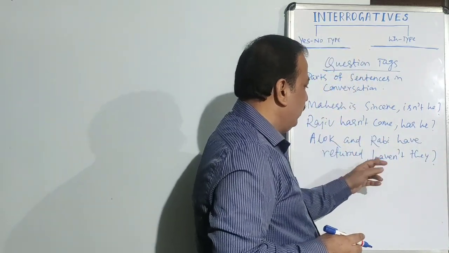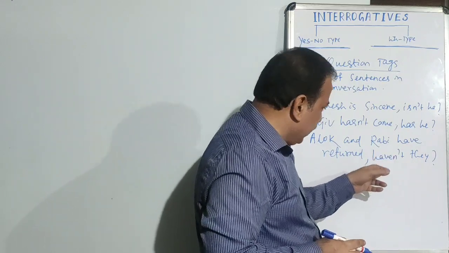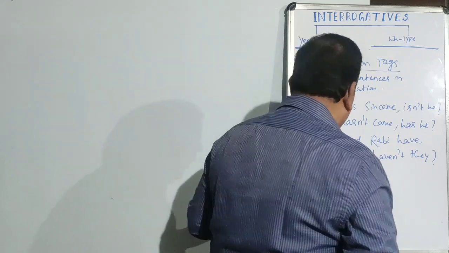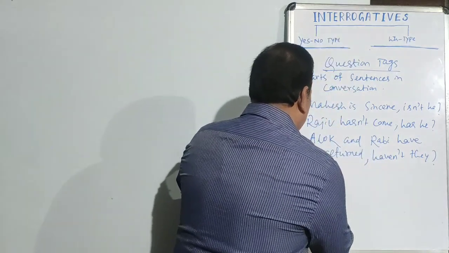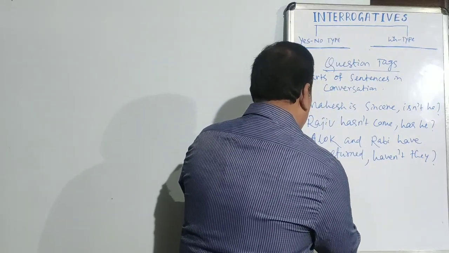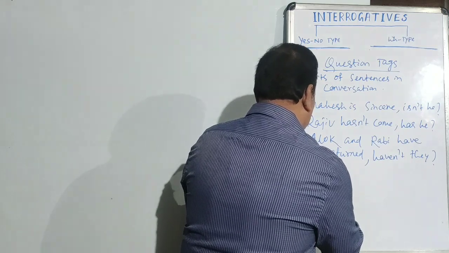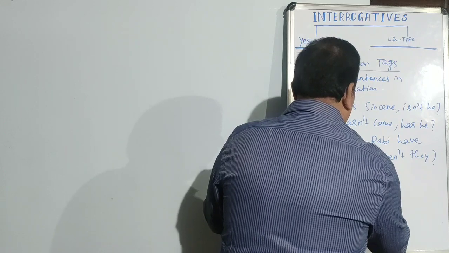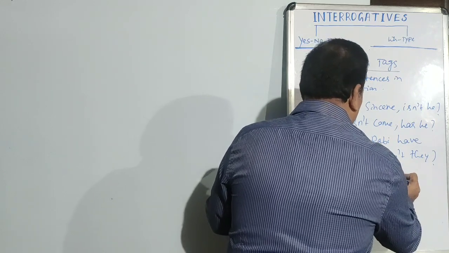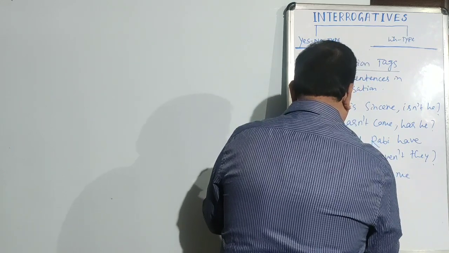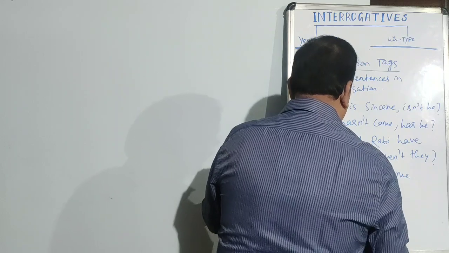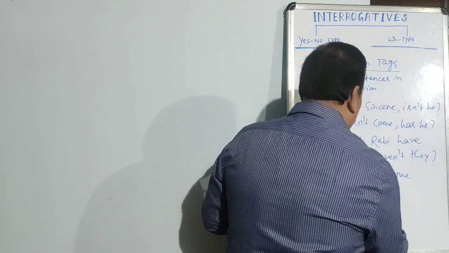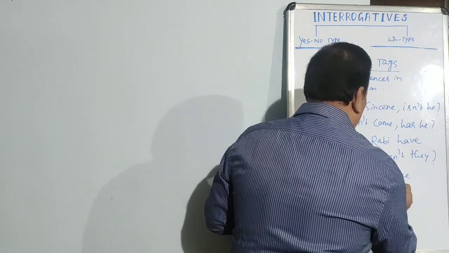The question tag is negative because the sentence is affirmative. In another example, Asit shall meet me tomorrow. Here the auxiliary verb is shall. Shall not he?